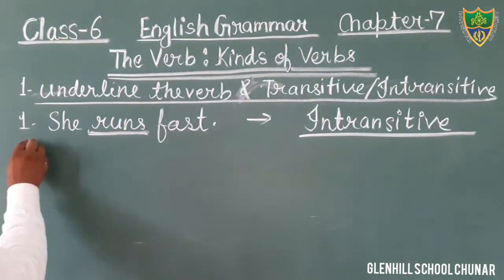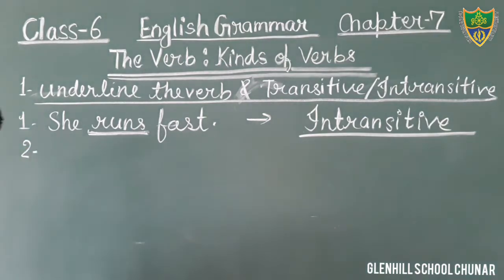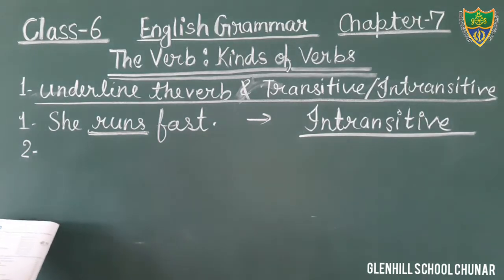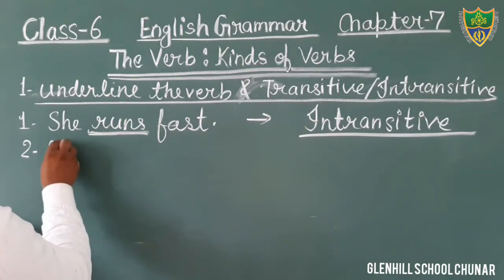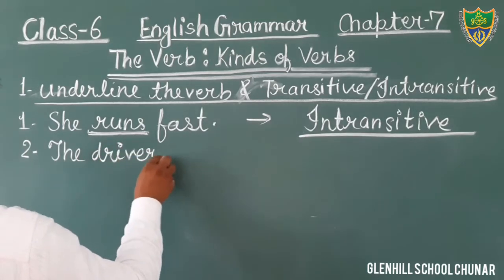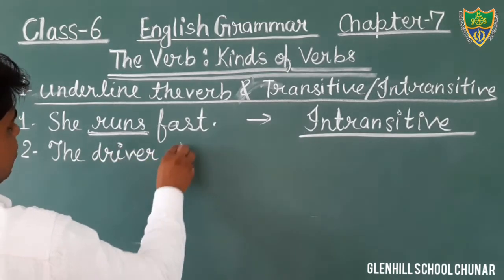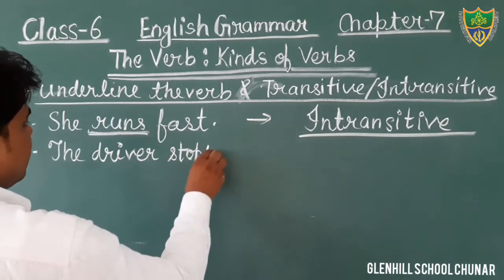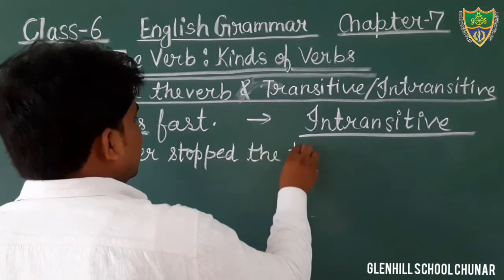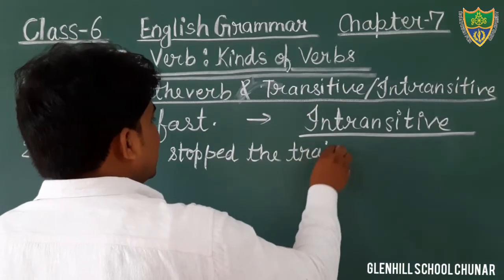Come to question number 2. What is question number 2? The driver stopped the train. Students, this is the sentence.